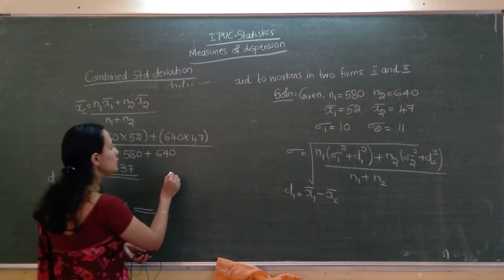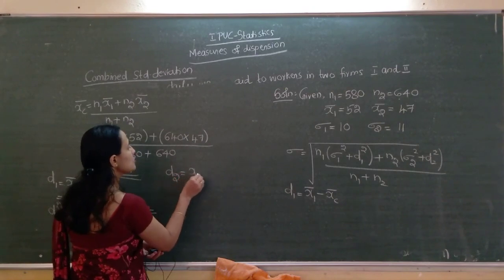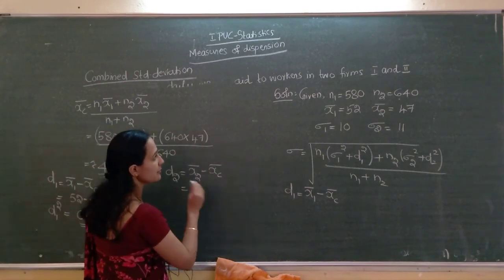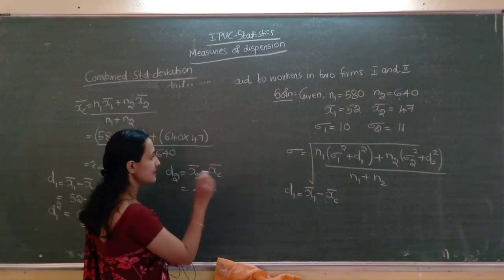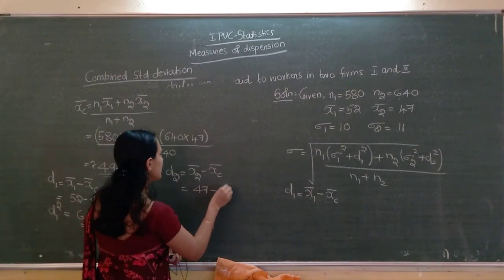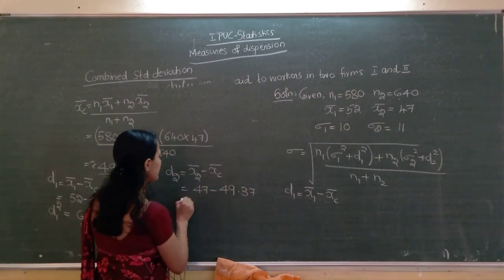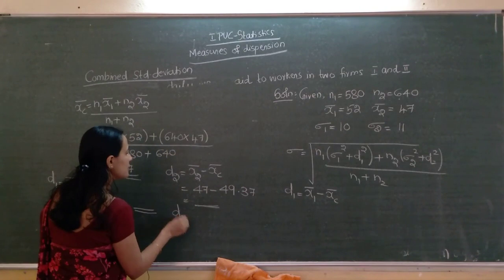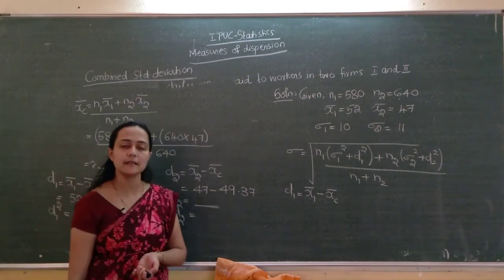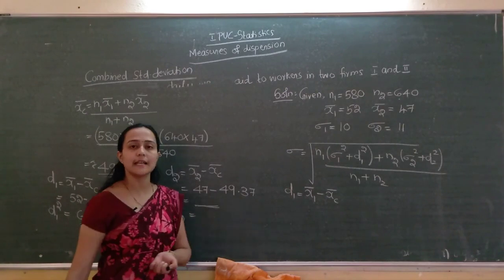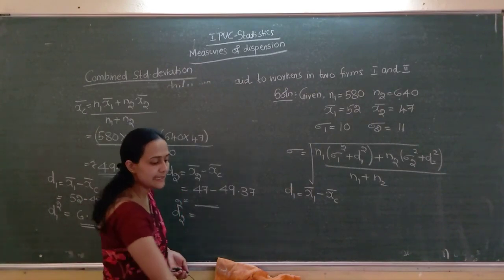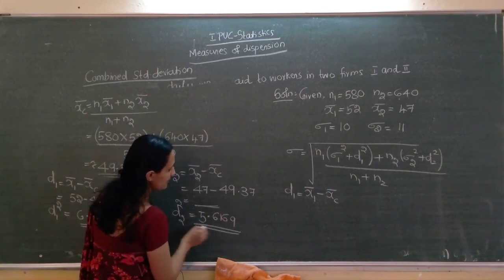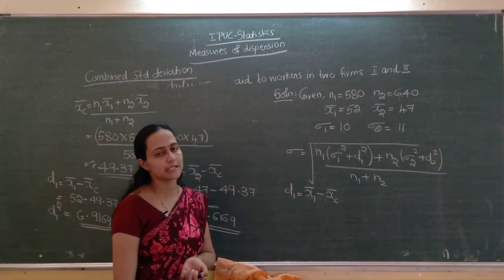After that find D2. D2 equal to x2 bar minus xc bar. x2 bar is 47 minus xc bar, again 49.37. You will get a negative value here, but we have to find D2 square. So on squaring we will get a positive value. So 47 minus 49.37, you will get one value. Its square is 5.6169. Clear? Hope this much is clear to you.